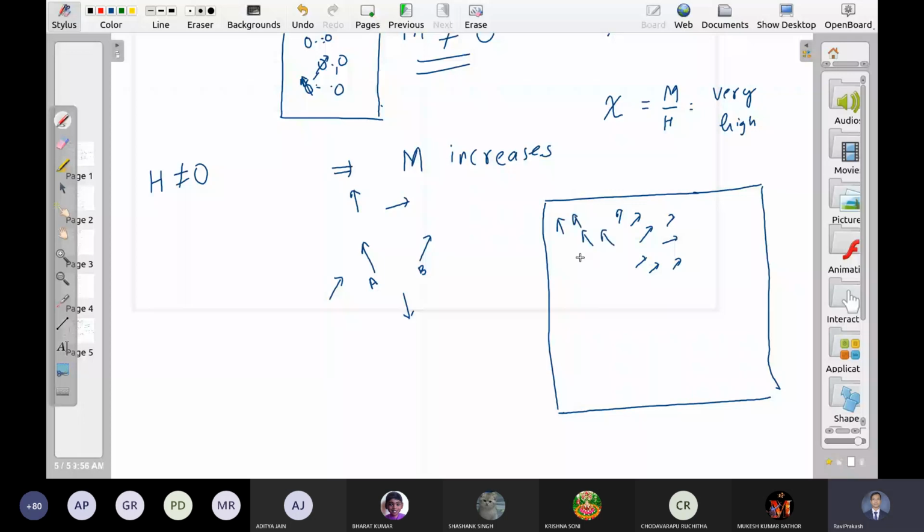What I want to show you, if you see carefully, think like this. You have got one domain like this. All the spins are going in this direction, right?